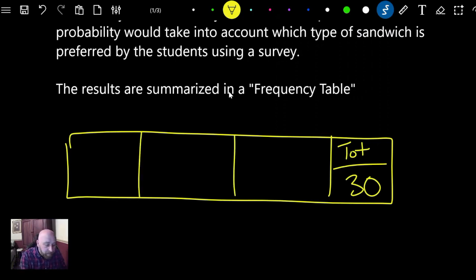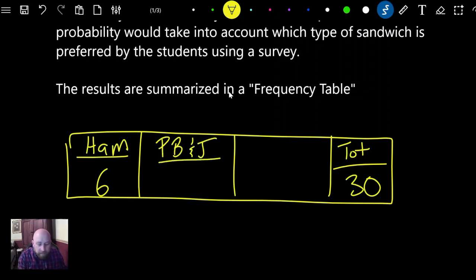Let's say that only 6 people preferred ham. And this is the survey. Remember, we got all the students together, and we said, what kind of sandwich do you like? 6 of them said they like ham. The next one is the PB&J, and let's say that there were 15 of them that like PB&J. I happen to like PB&J, right? That's a good sandwich right there. So I'm probably in there with the 15, right?